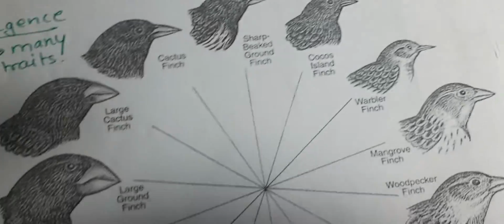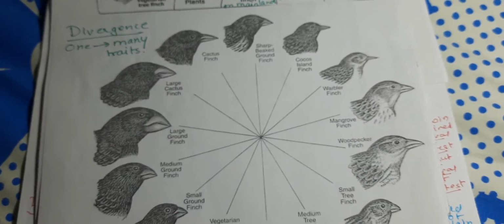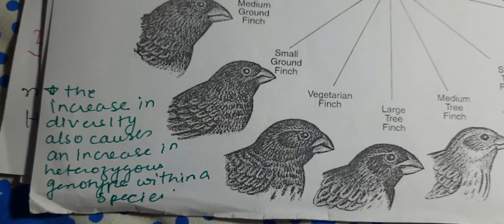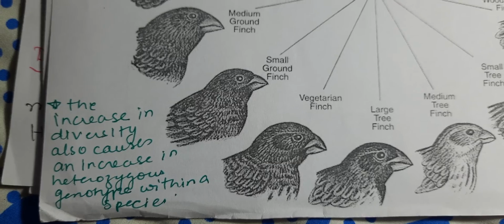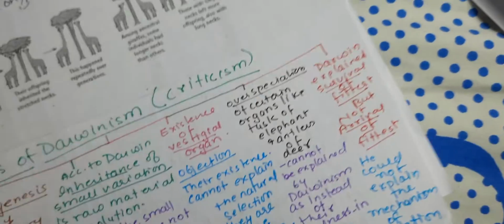So here again you can see the divergence from one to many, and different beaks which are adapted to different things. The increase in diversity also causes an increase in heterozygous genotypes within a species. So here we'll just pause, and in the next video we'll be discussing the rest of Darwinism. Thank you.